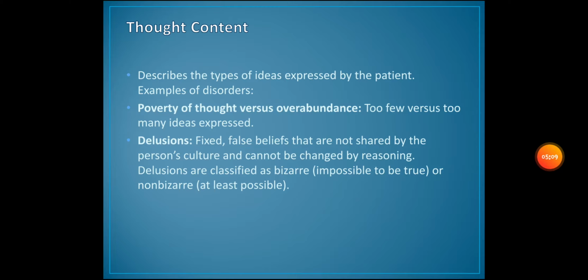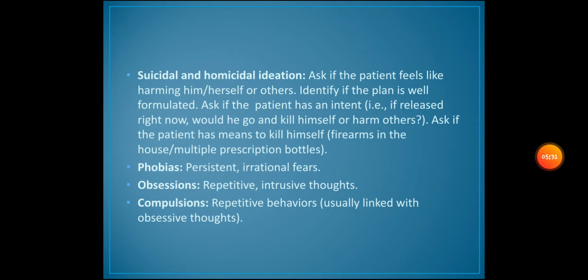So what is thought content? Thought content describes the types of ideas expressed by the patient. Examples of these are poverty of thought versus overabundance: too few versus too many ideas expressed. Delusions: fixed false beliefs that are not shared by the person's culture and cannot be changed by reasoning. Delusions are classified as bizarre, impossible to be true, or non-bizarre, at least possible.